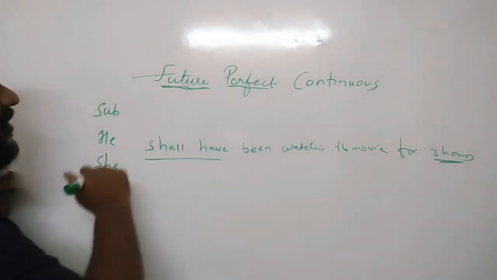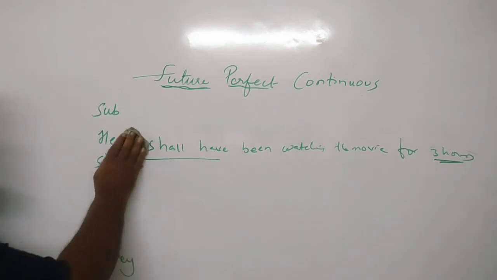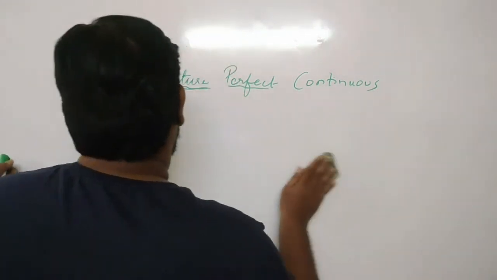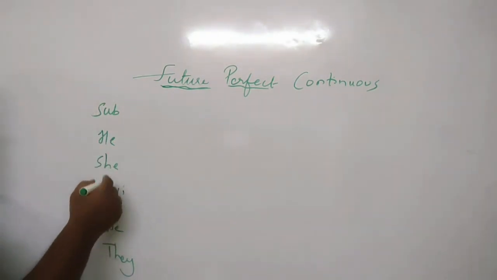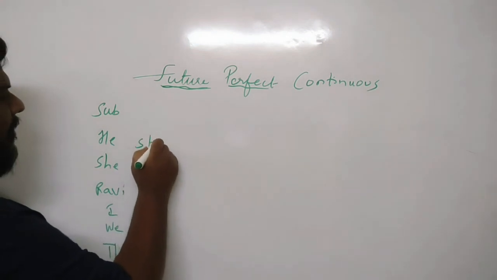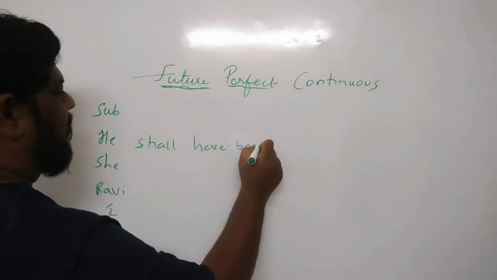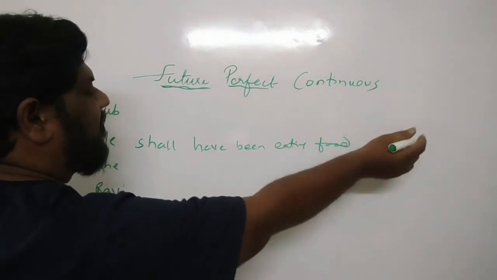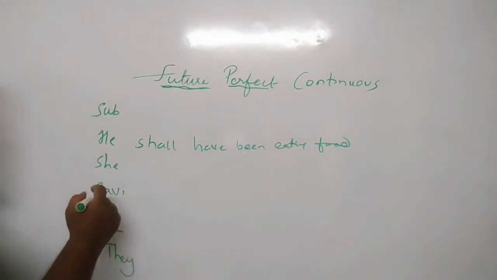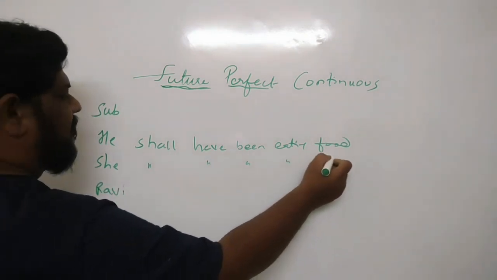That is the future perfect continuous. So now what we will do is we will try to write the examples for the future perfect continuous with all the subjects. So here, he shall have been eating food for 2 hours or maybe for 1 hour. So same here, she shall have been eating food.